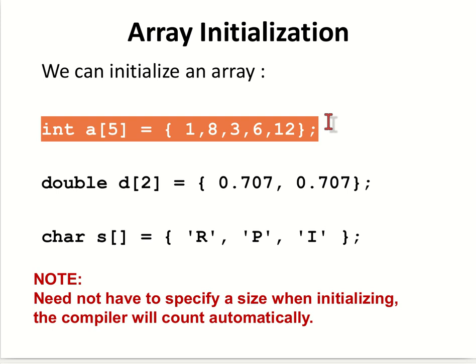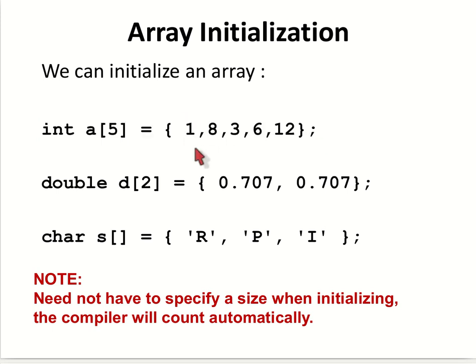We can initialize the array like this: int A of 5 is equal to 1, 8, 3, 6, 12. So A of 0 will be 1, A of 1 will be 8, A of 2 will be 3, A of 3 will be 6, A of 4 will be 12.